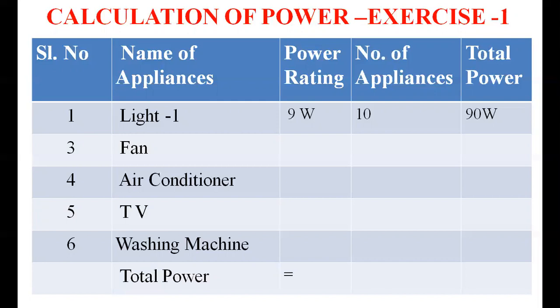So in the next column, write the number of appliances of the same type in your home. If you are considering a 9 watt LED light, and there are 10 such 9 watt LED lights, you will multiply the 9 watt by the number of appliances, and you will get the total power of the LED lights in your home.